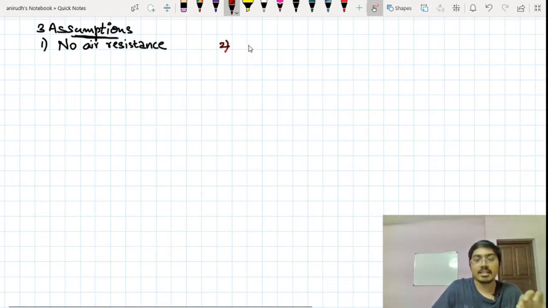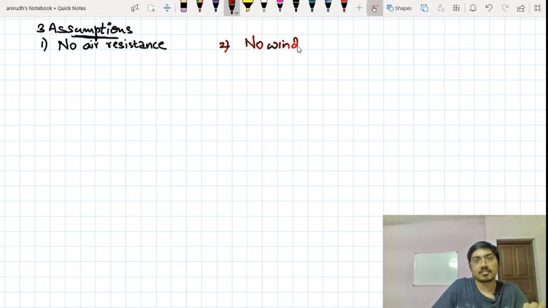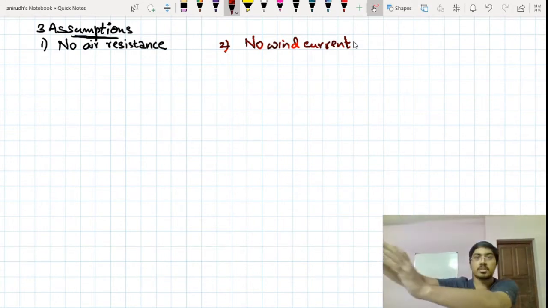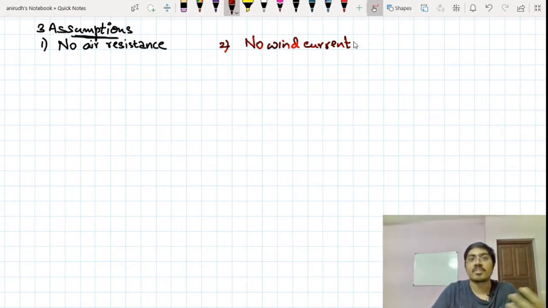The second one is that no wind current. Otherwise, what will happen? Say you are throwing a ball up and the wind is pushing it towards one side. So this is more of a projectile kind of phenomena. We are here talking about one-dimensional motion. Even in projectile motion, you don't consider wind current normally unless they are specifying something else. So no wind current unless specified otherwise.